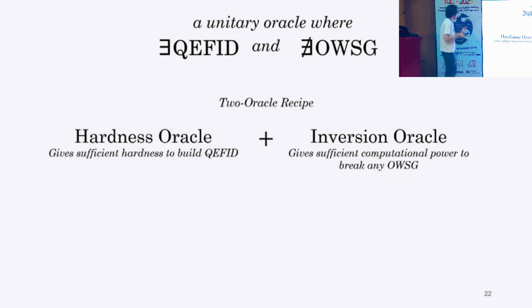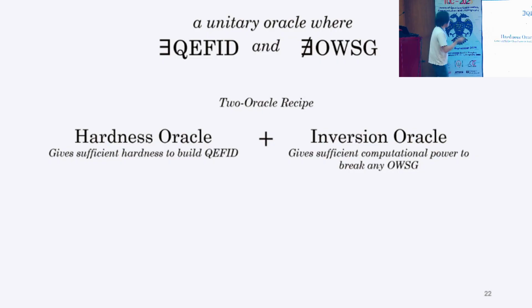The first is the hardness oracle, which ensures that QEFID exists. The second is the inversion oracle, which breaks any construction of one-way state generators. In the world where we have these two oracles, we have QEFID because of the hardness oracle, but we can break any one-way state generator, so one-way state generators don't exist because of the inversion oracle.